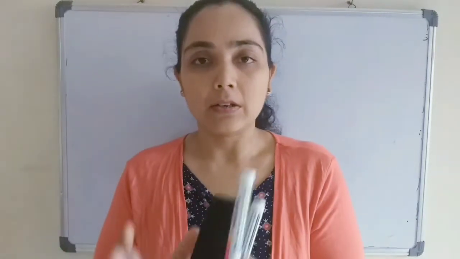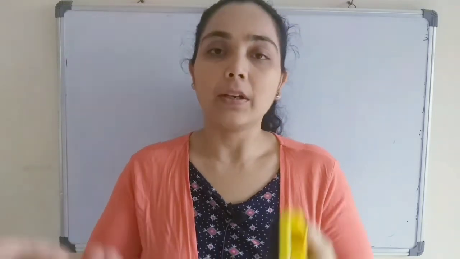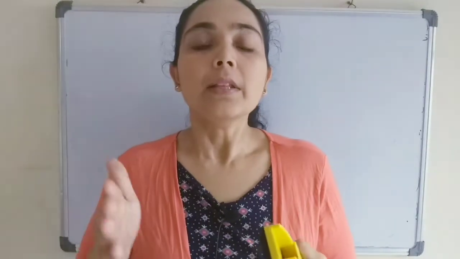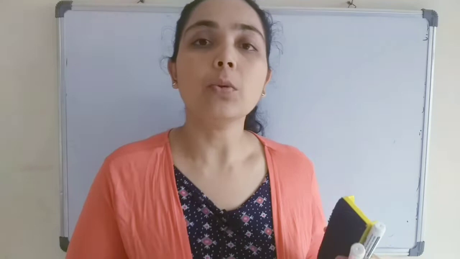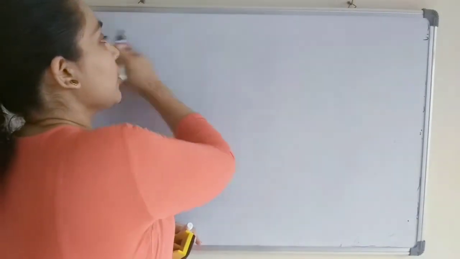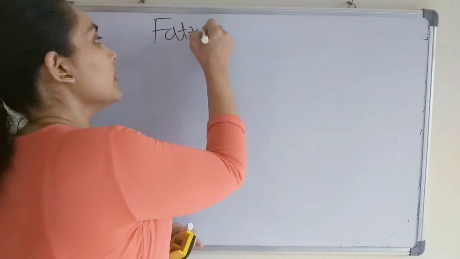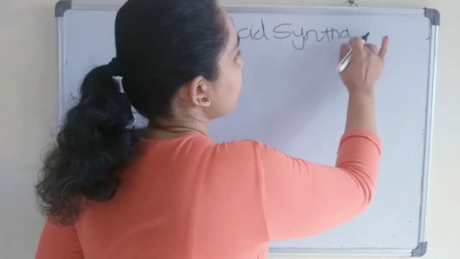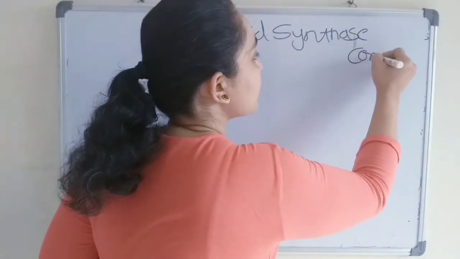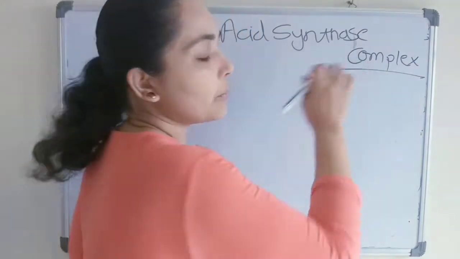For synthesis, for example, if in a factory we are synthesizing fatty acids, what do we need now? We need workers who will synthesize it, and those workers in our biological systems are known as enzymes. For this fatty acid synthesis, the required enzymes are present in the form of a complex known as the fatty acid synthase complex, and that is our today's class of discussion. We will talk about the fatty acid synthase complex. This thing is important, complex.